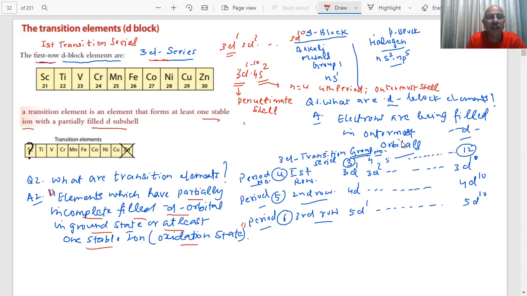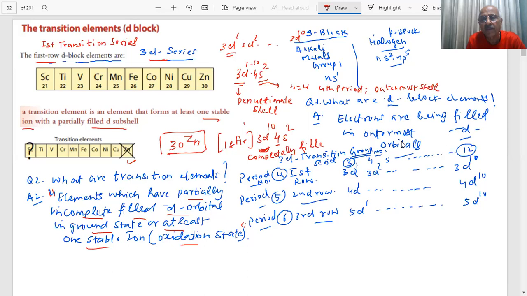And the last one will be Zn. What is the atomic number of Zn? It is 30. If you write the electronic configuration of zinc, student, argon is 18. How do you write? The last shell is what, student? 4s. N equal to 4. Fourth period means 4 shell, 4s2. Then you have 3d10. You can see this is completely filled, student. 3d10 is completely filled.